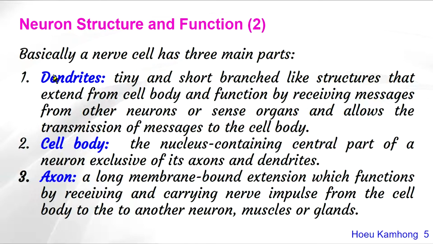Alright, so basically a nerve cell has three main parts: dendrite, cell body, and axon. Dendrites receive and send information to the cell body. The cell body is the core component of the neuron, in which most of the cell metabolism takes place. And each neuron has a long axon which receives and conducts information to the end terminals.